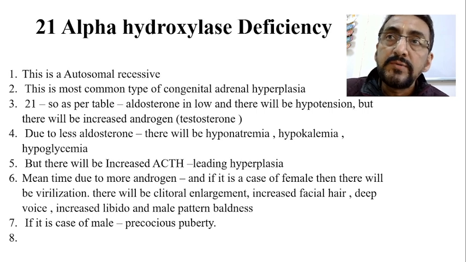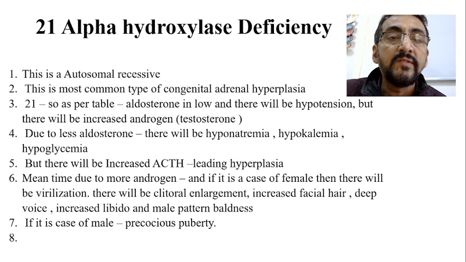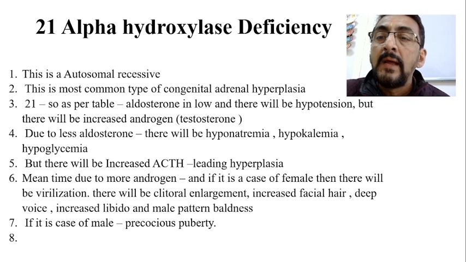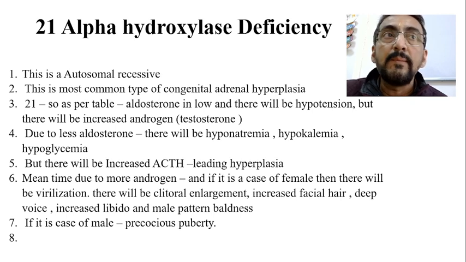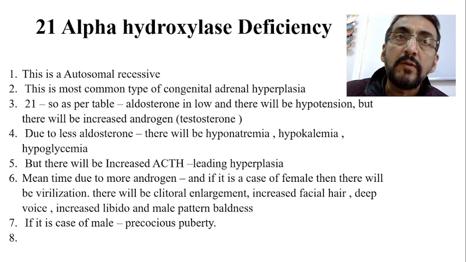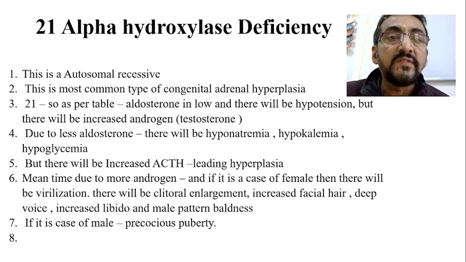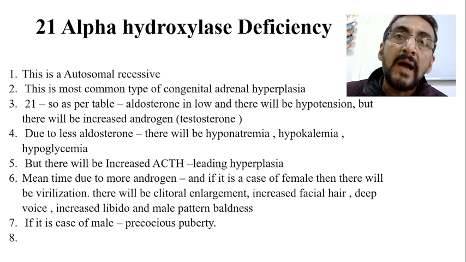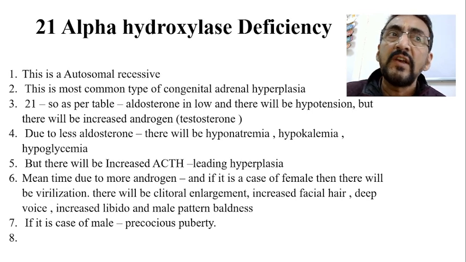And when sodium absorption is affected, naturally the potassium exchange is also affected, which leads to hypokalemia, and hypoglycemia will be there. Hypoglycemia is basically because of the absence of cortisol. That means aldosterone and cortisol are both not formed. That leads to a series of changes like hyponatremia, hypotension, hypokalemia, hypoglycemia, and some immune changes, etc.